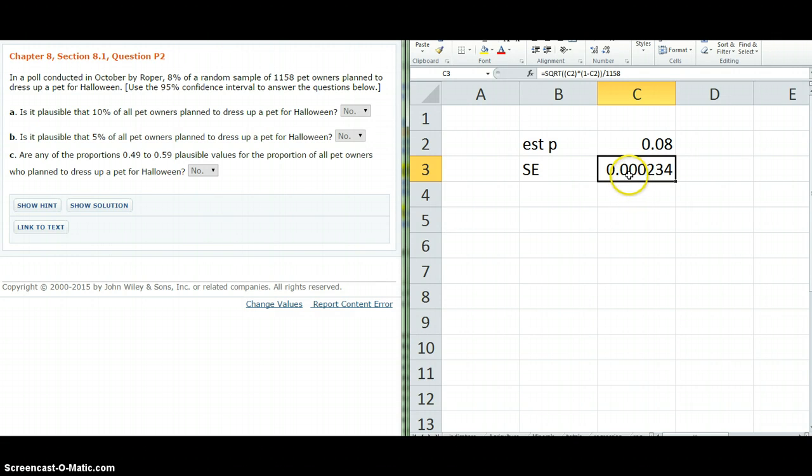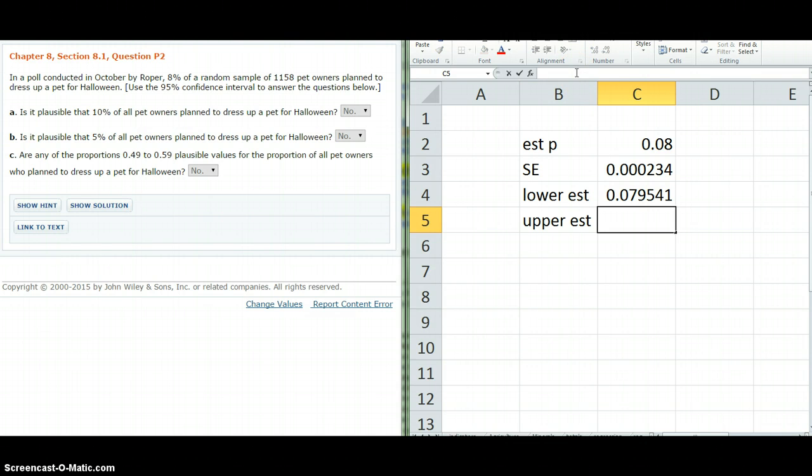We'd like to go at least a couple. Remember, 2 standard deviations will get us about 95% of the data. Let's make this the lower estimate and the upper estimate. To get exactly 95%, what we would do is go 1.96 times whatever this standard error is.